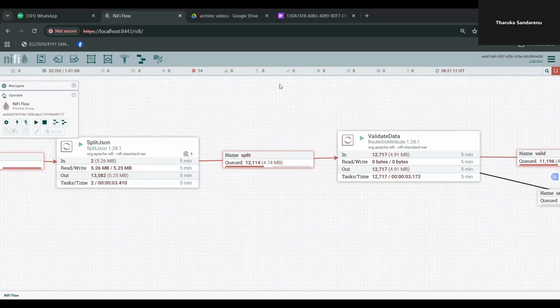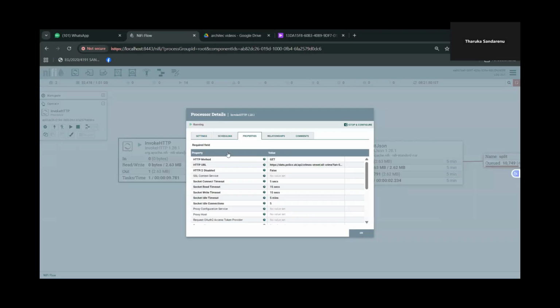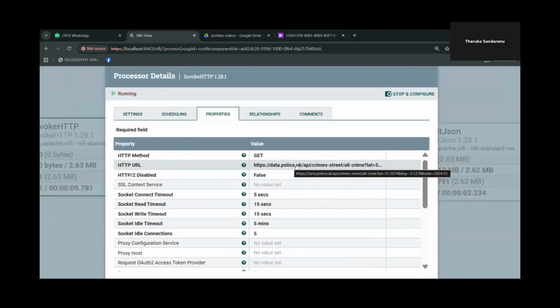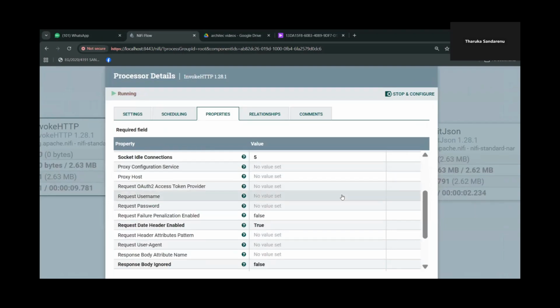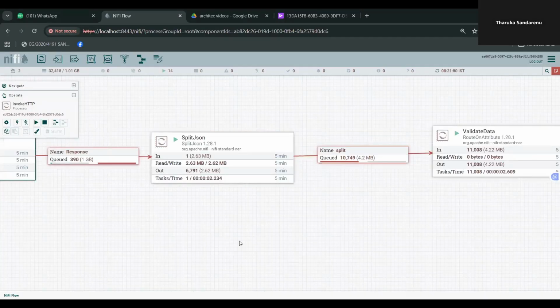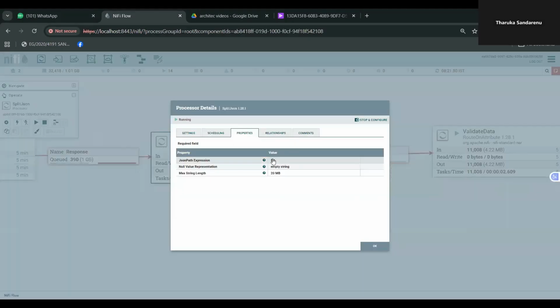Now let me stop the flow and walk you through each processor in detail, showing you exactly how I configured them. Invoke HTTP is the entry point. Here you can see the URL is configured to the UK Police API with real London coordinates. Method is GET. I chose this processor because it supports scheduled execution, automatically fetching data without any manual trigger. Split JSON breaks the API array into individual flow files, 1 per crime record. This is a critical design decision, enabling each crime to be processed independently.